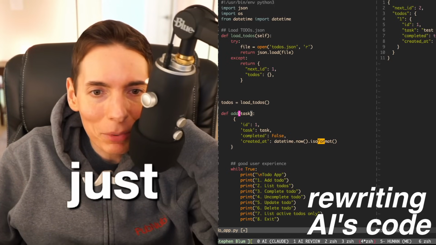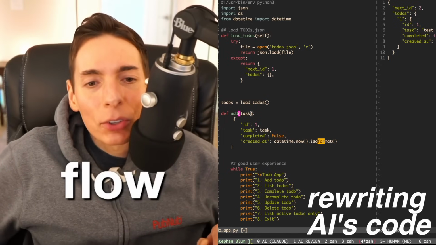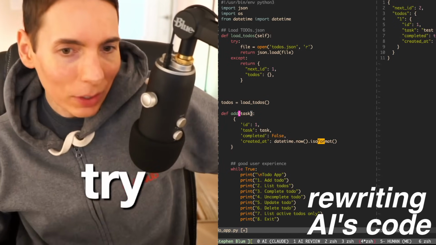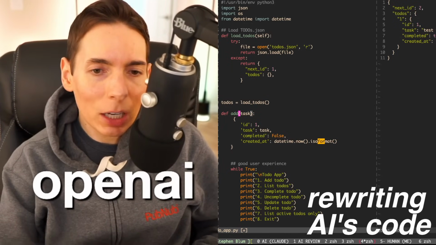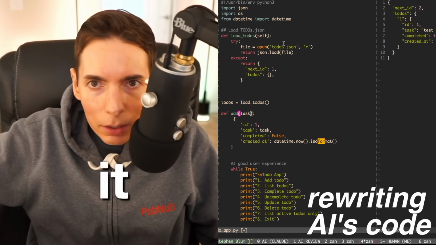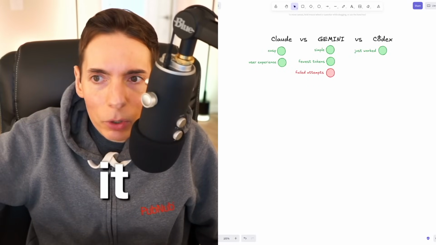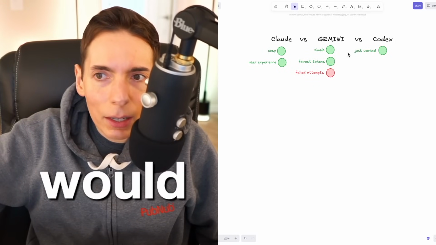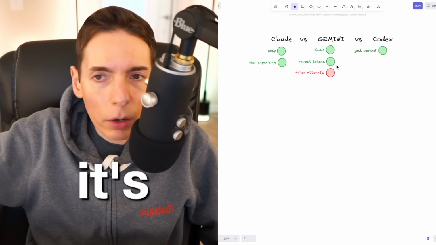I just wrote a prompt and explained the flow. That works too. That totally works too. Try Codex next time, from OpenAI, that's ChatGPT 5, and it does a really good job. It actually did. We did compare it. It could have won. I would say it's a close runner-up.